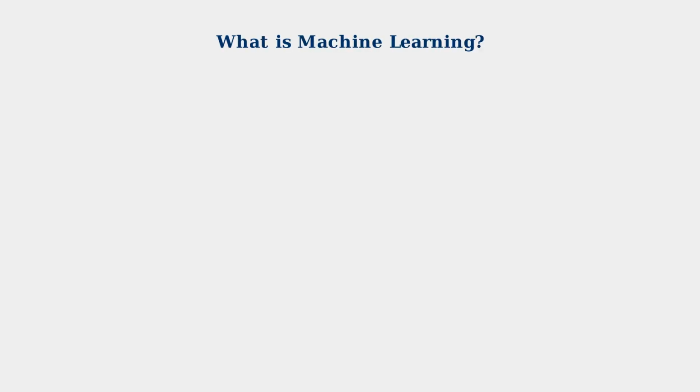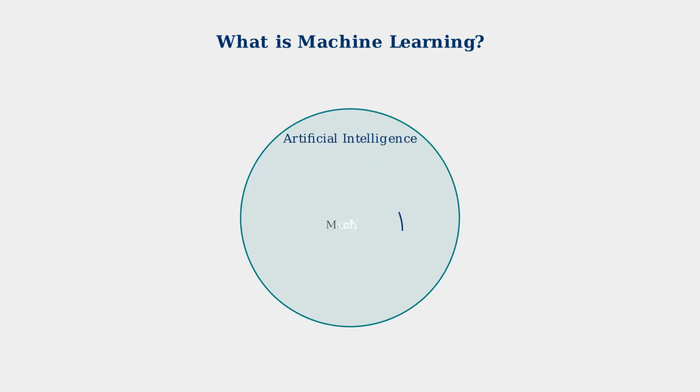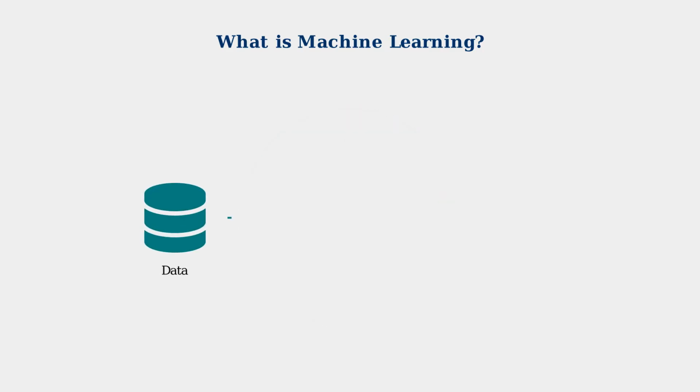Machine learning is a powerful subfield of artificial intelligence that enables computers to learn and make decisions from data without being explicitly programmed for every task. Machine learning is a subset of artificial intelligence. While AI encompasses all techniques that enable machines to mimic human intelligence, machine learning specifically focuses on algorithms that improve through experience. The core concept is simple.